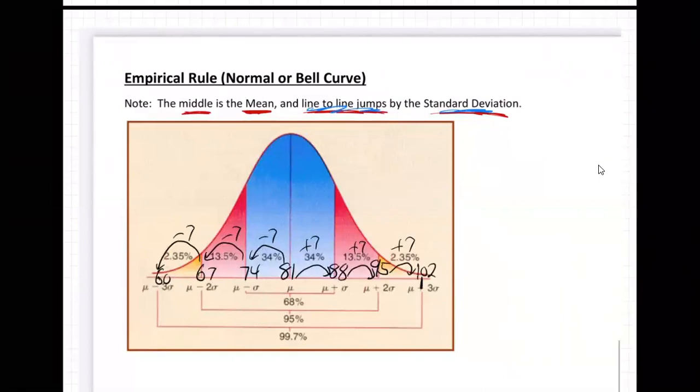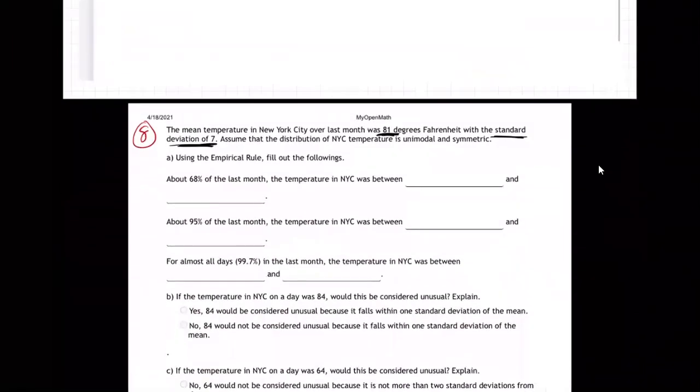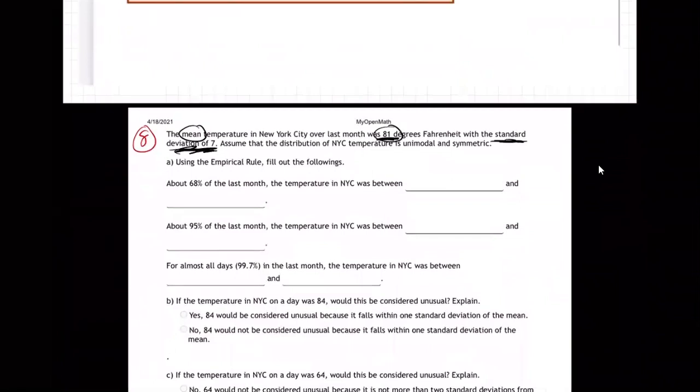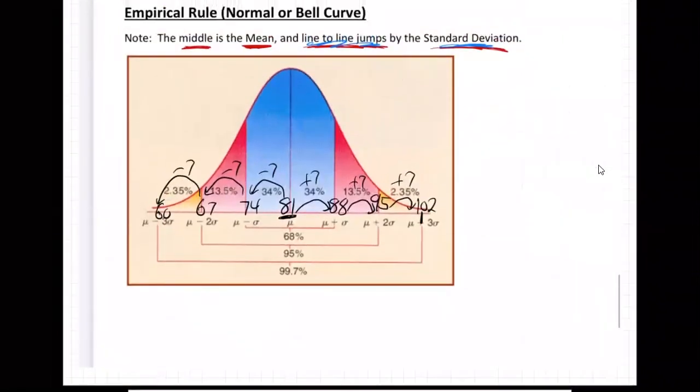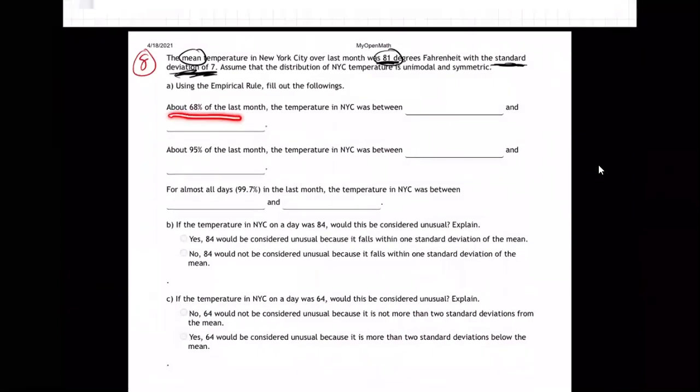See how I'm doing that? I just started with the middle, which is 81. They told me right in this question that the mean was 81, so I put that in the middle. And they told me the standard deviation was 7, which means the jump from line to line is 7. So I put 81 in the middle, and I just add 7, add 7, add 7, subtract 7, subtract 7, subtract 7. So I get all those different lines. Now I'm ready to do the percentages. 68% of last month, the temperature was between what and what?